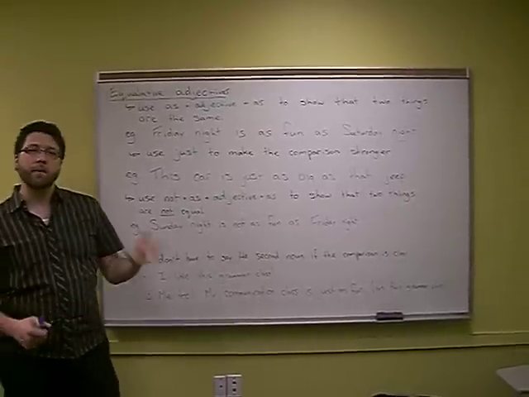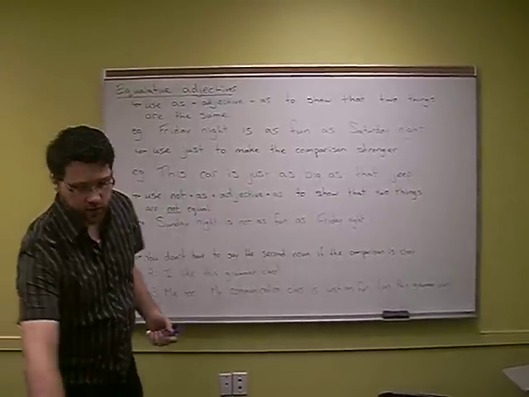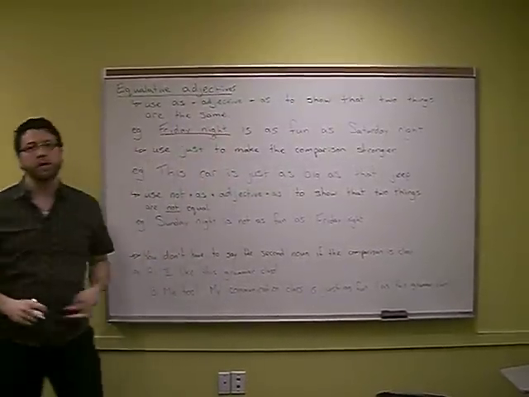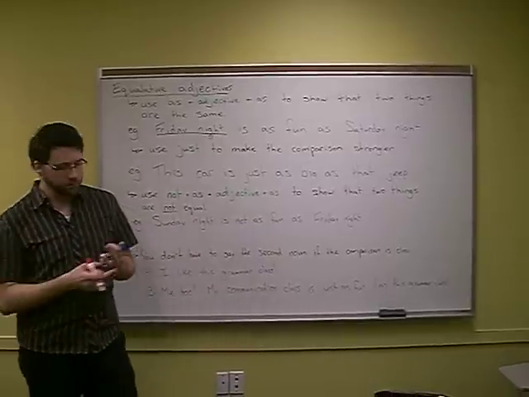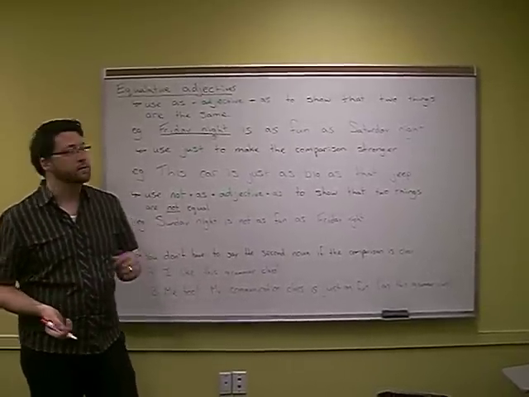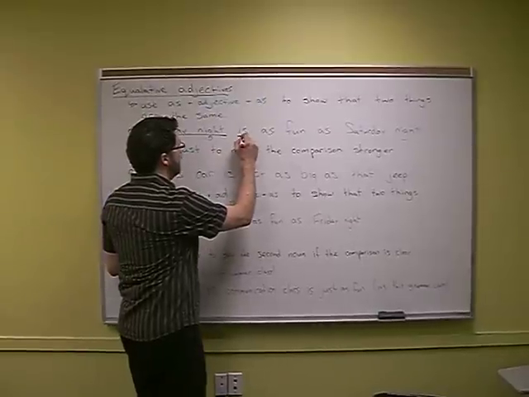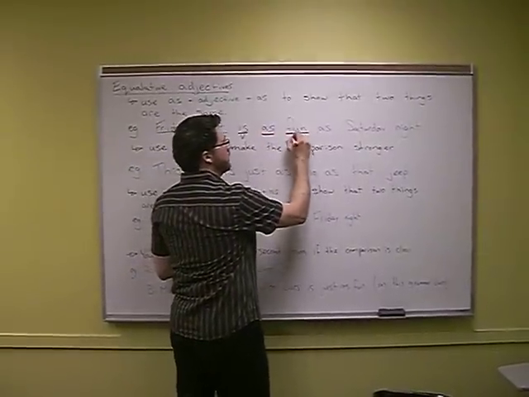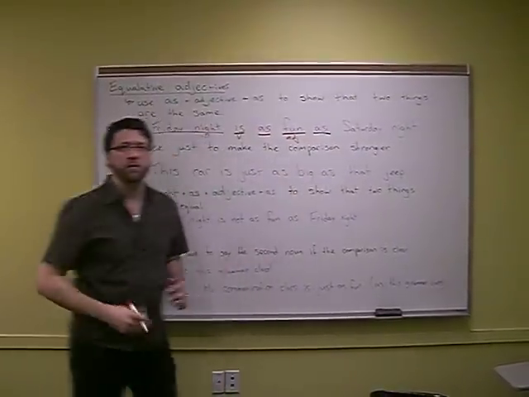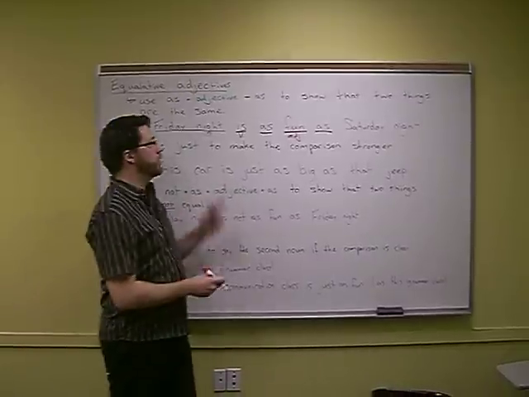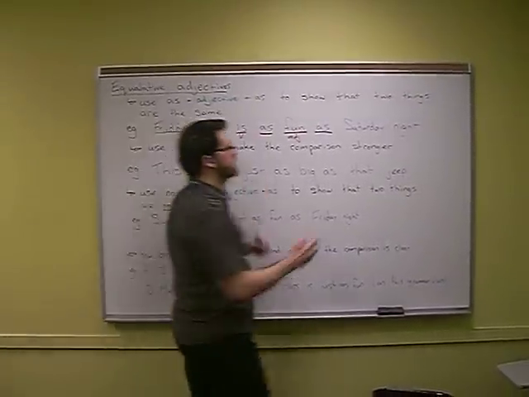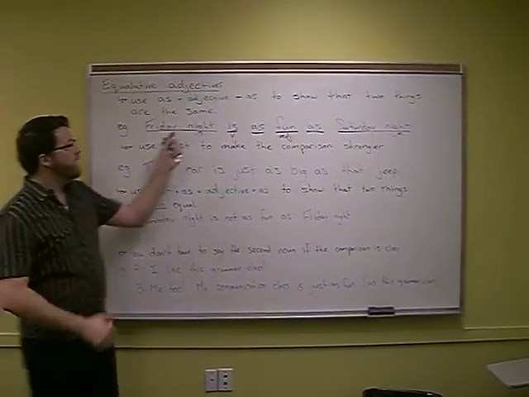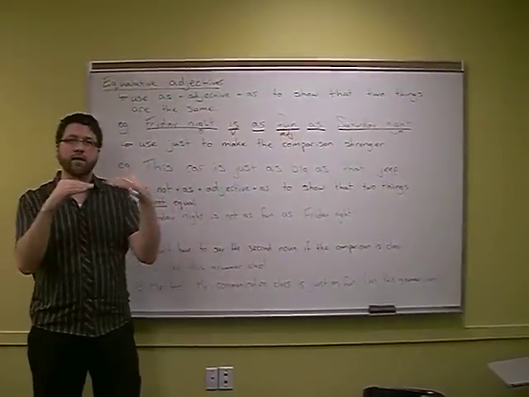So the first thing that I'm comparing is a noun, which is Friday night. Okay. Next comes a verb. And what is the verb? That's right, is. And then we have our form, as, adjective, as, and then the second thing that we're comparing Friday night to, Saturday night. Okay. And we are saying that they are equal. They're the same.